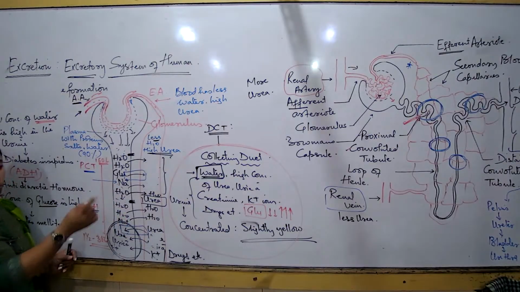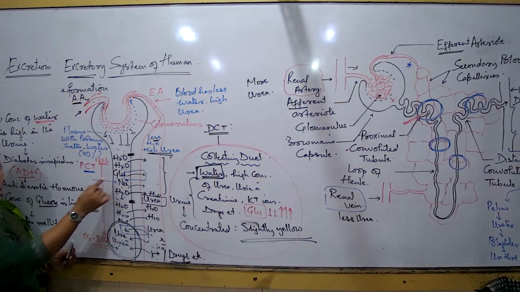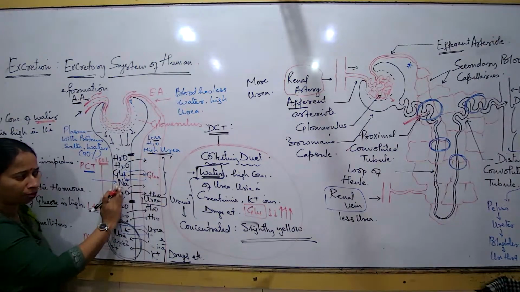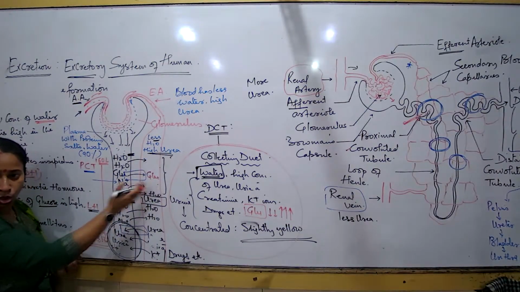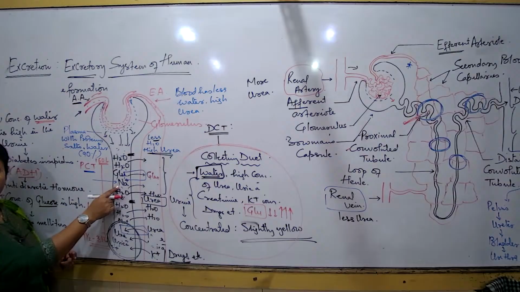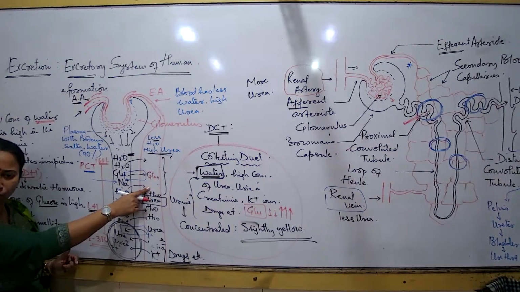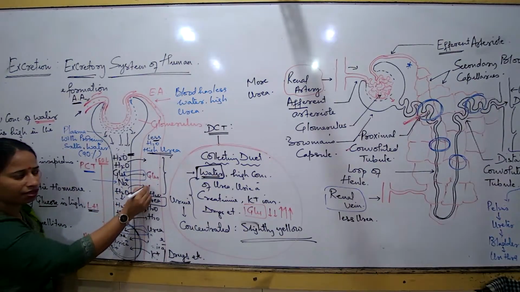So where is glucose more here? So definitely from where to where the glucose will go? The glucose will always move from here to here. Sodium कहाँ पे ज़्यादा है? यहाँ पे. Tubule में sodium is more. Nearby blood में sodium is less. So what will be the direction of the movement of sodium? यहाँ से यहाँ तक. Yes.